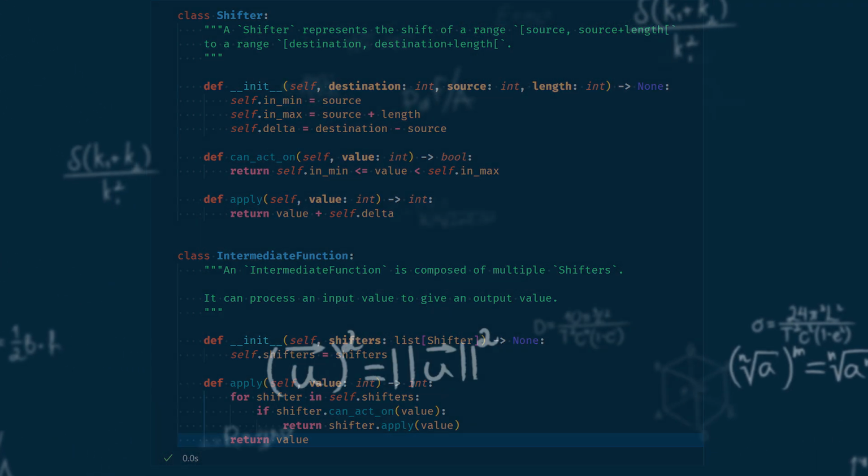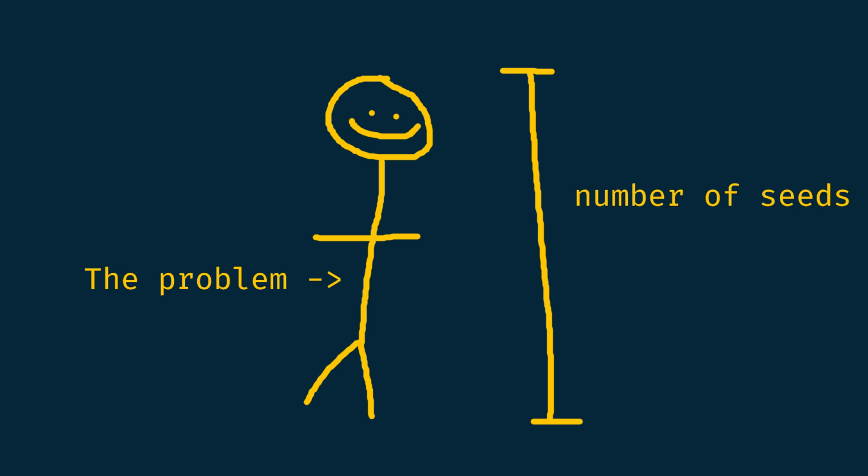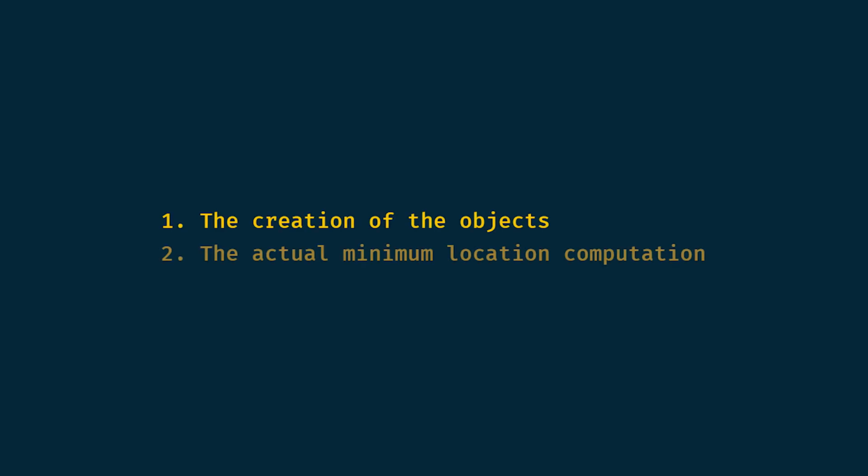As we've said before, the size of the problem is the number of seeds. We will call this number n. Here, we will compute the complexity of the creation of the objects and the actual minimum location computation. Let's begin with the creation of the objects.